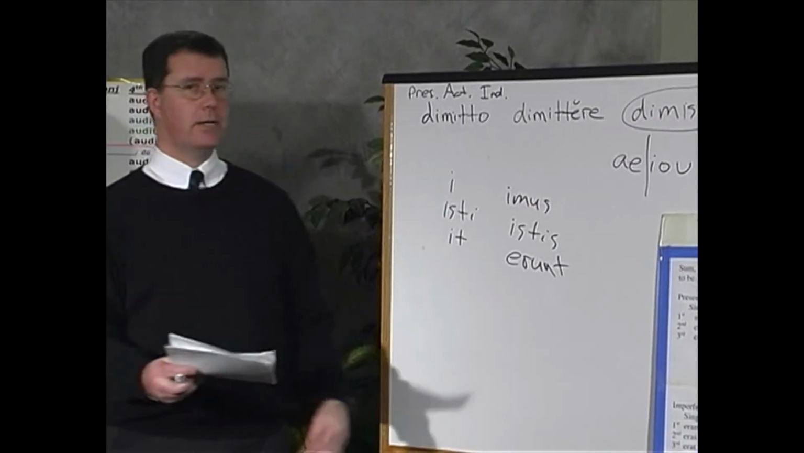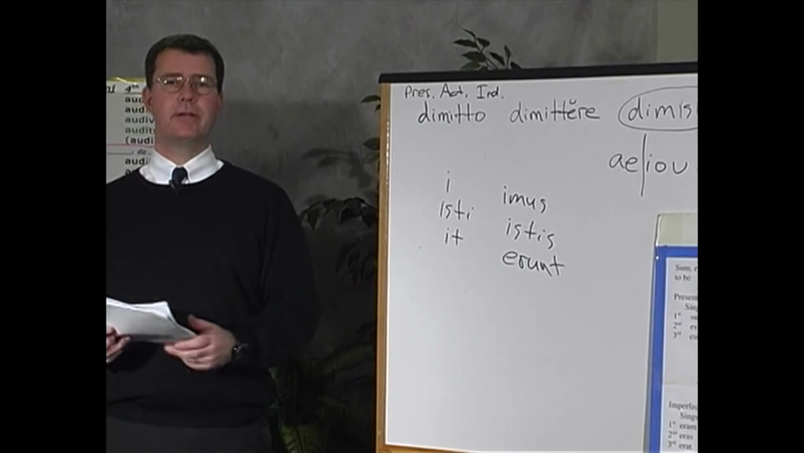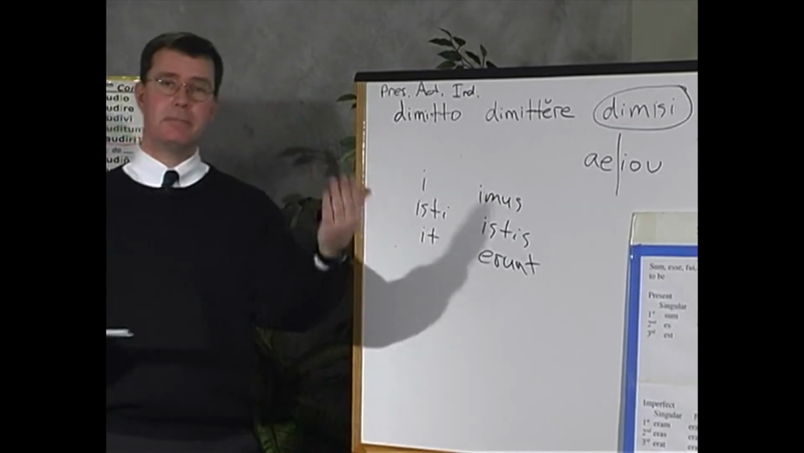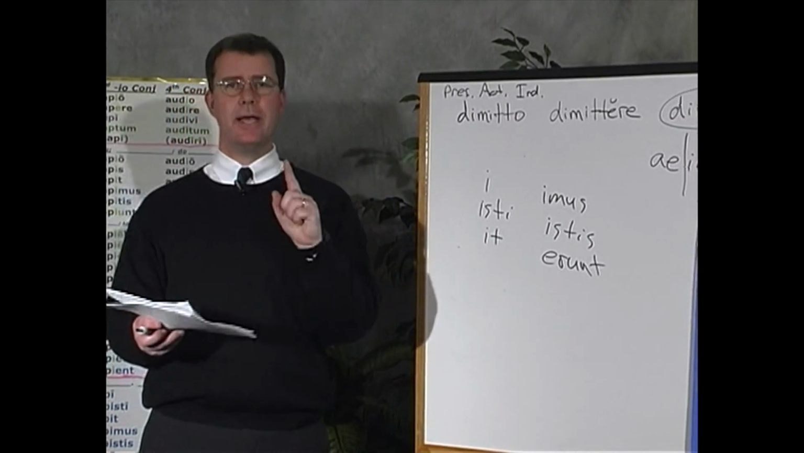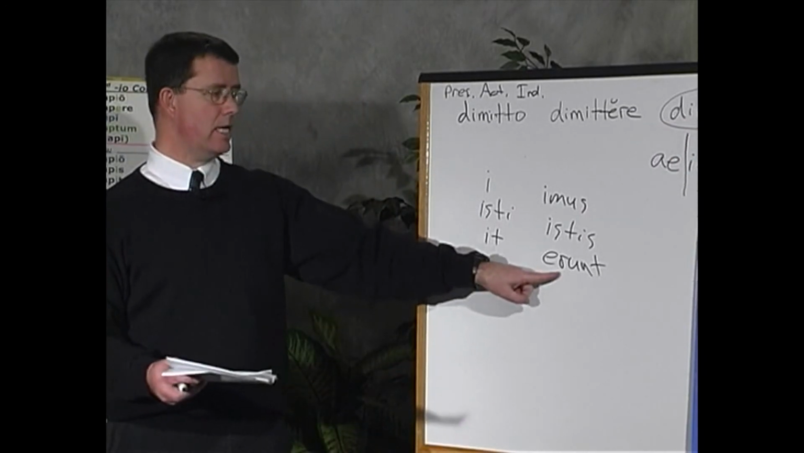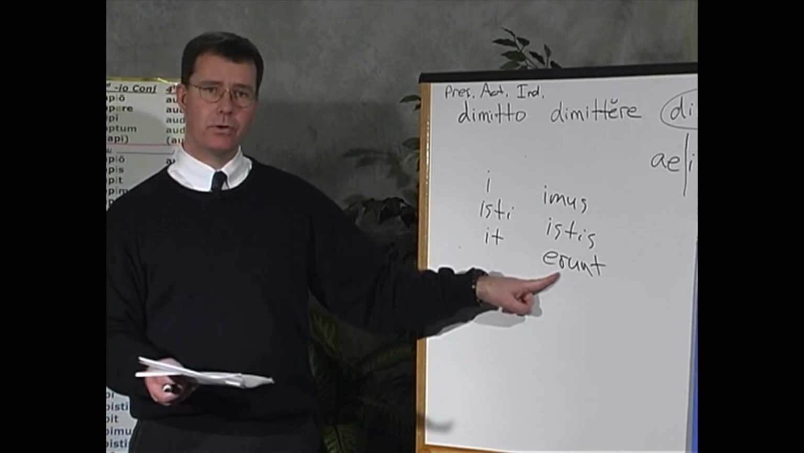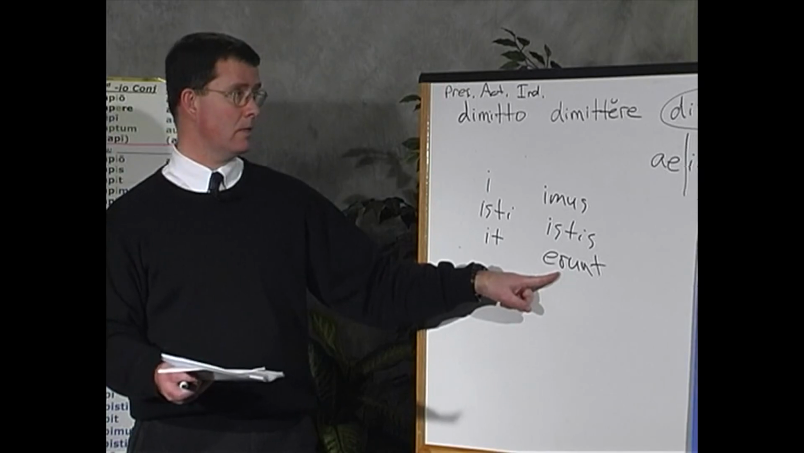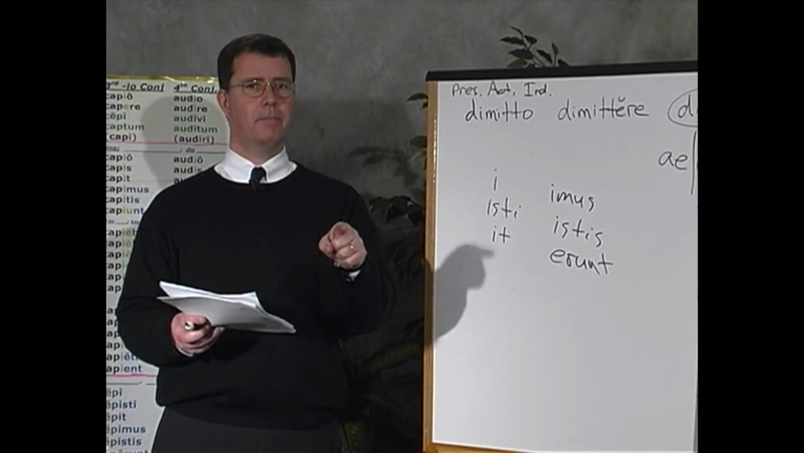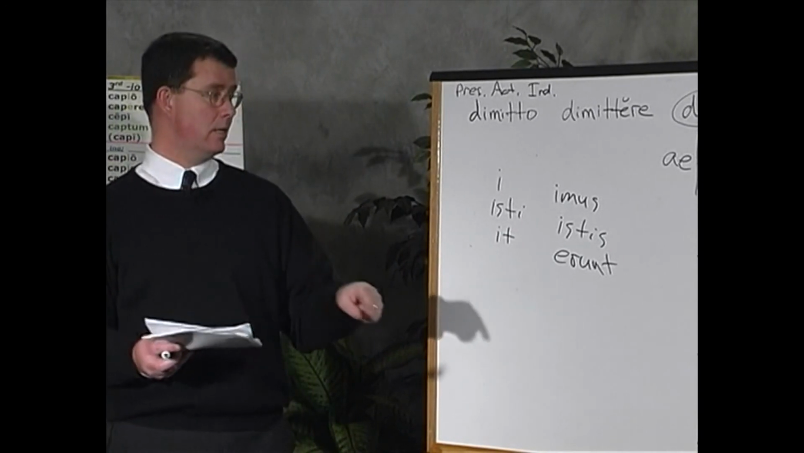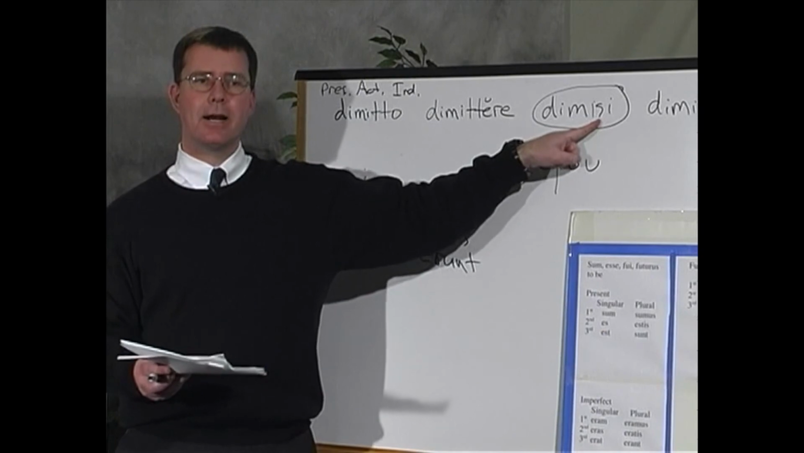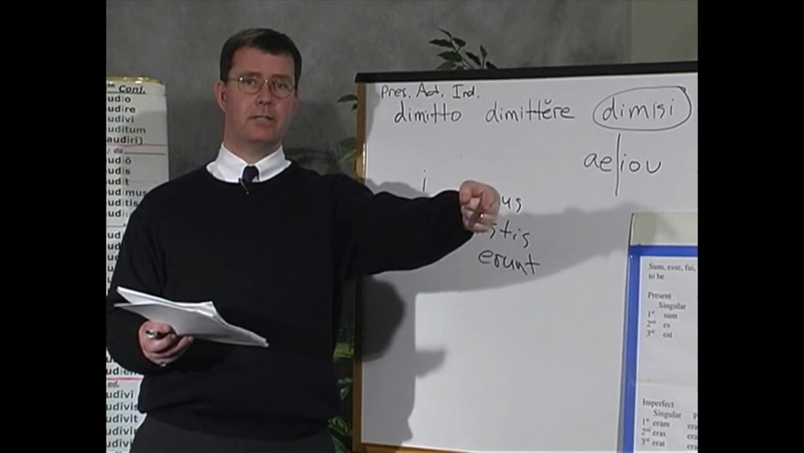So, how do you say he has forgiven in Latin? Dimisit. He has forgiven. How about they have forgiven? Dimiserunt, E-R-U-N-T. Dimiserunt. They have forgiven. How about they had forgiven? In the pluperfect tense. Dimiserant. Dimiserant. They had forgiven.